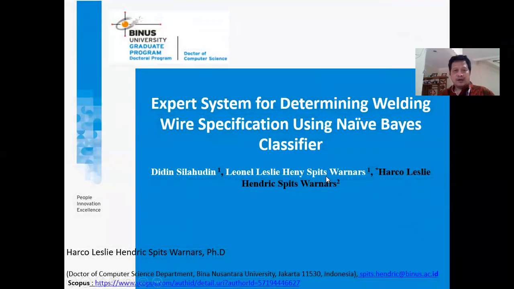The next paper has the title "Expert System for Determining Welding Wire Specification Using Naive Bayes Classifier." The idea for this implementation came with some of my students, such as Didin Silahudin and Leonel Leslie Hennis Pitwanas, and me as well.